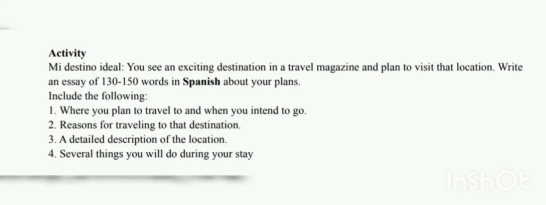And now for your activity. You have a simple essay to write in Spanish, of course, 130 to 150 words. Now all you have to do is to talk about where you plan to travel to and when you plan to go to the place, reasons for traveling to the destination, a description of the location, and several things that you will do during your stay. So this is about your ideal destination. Please upload to Google Classroom when you are finished.